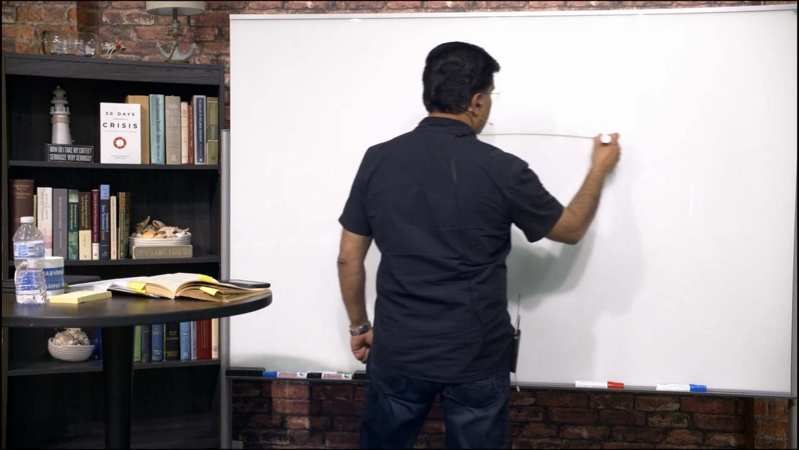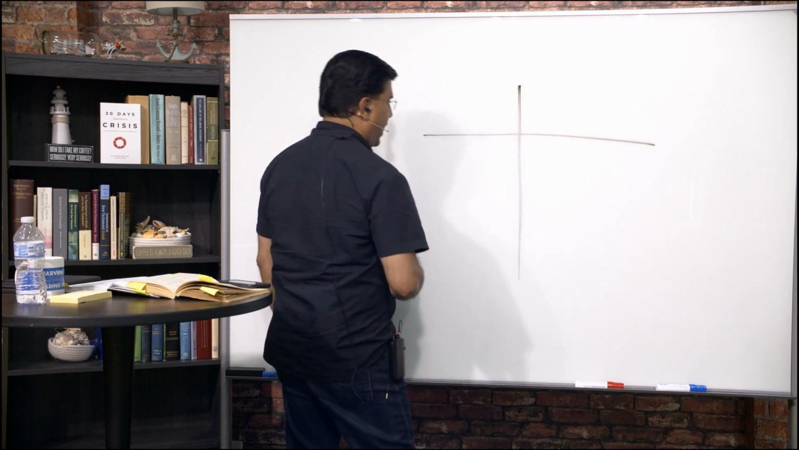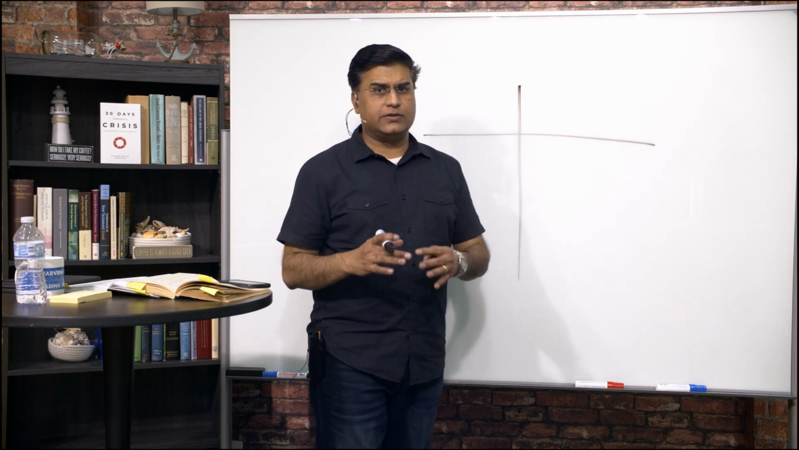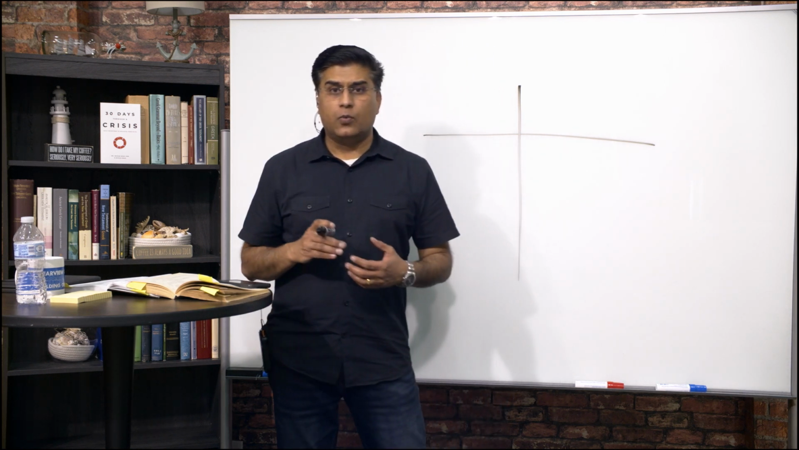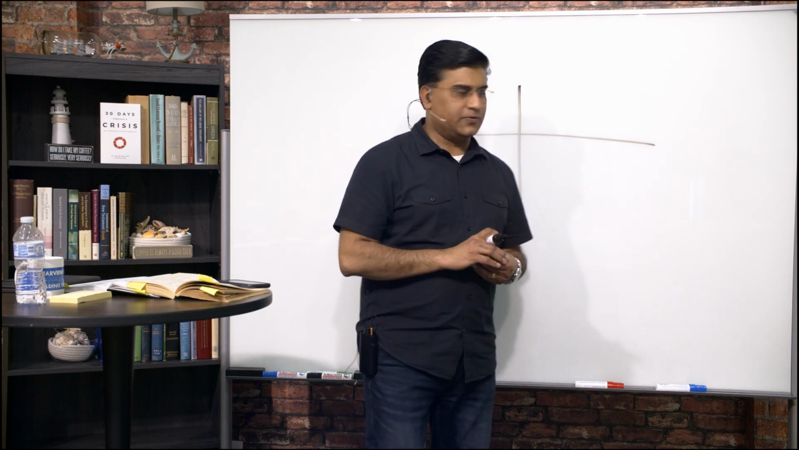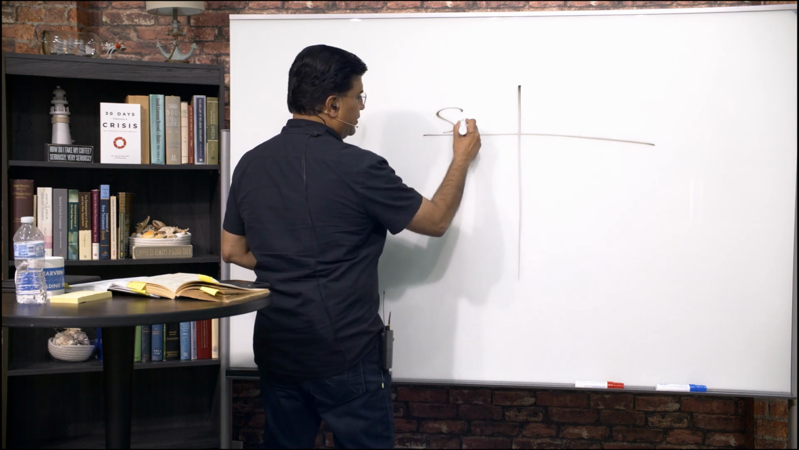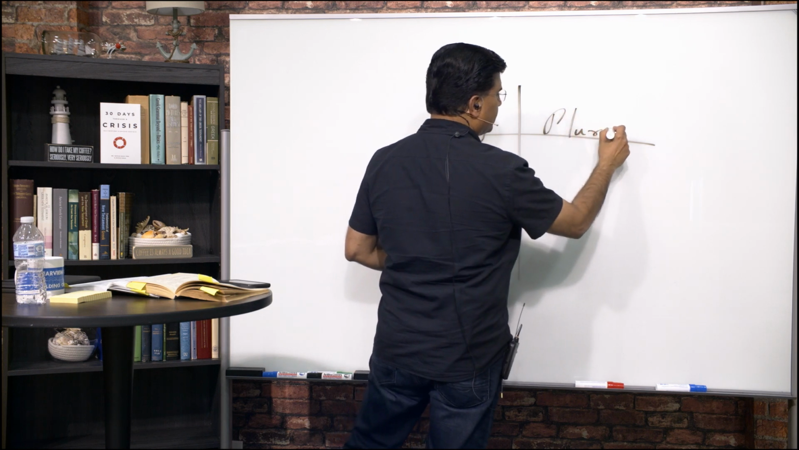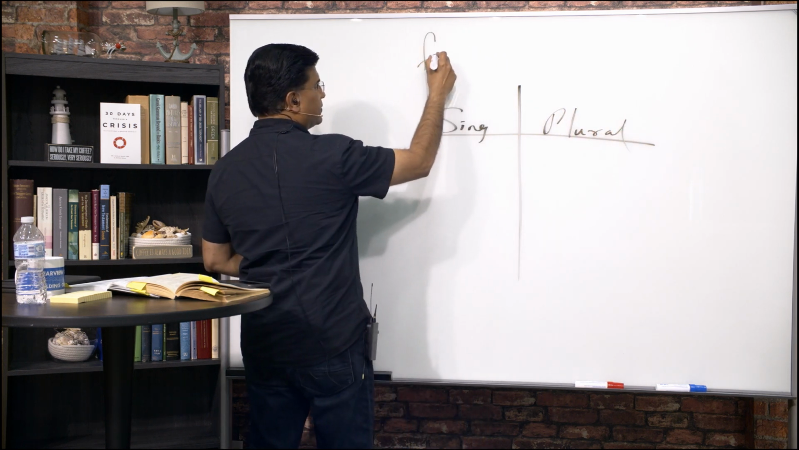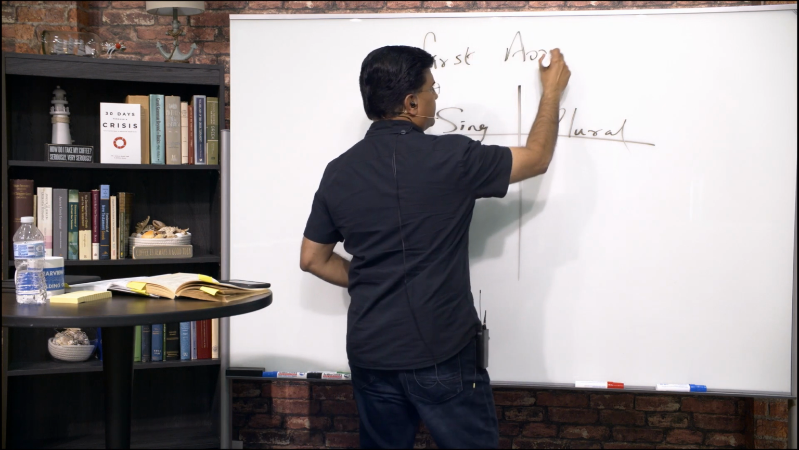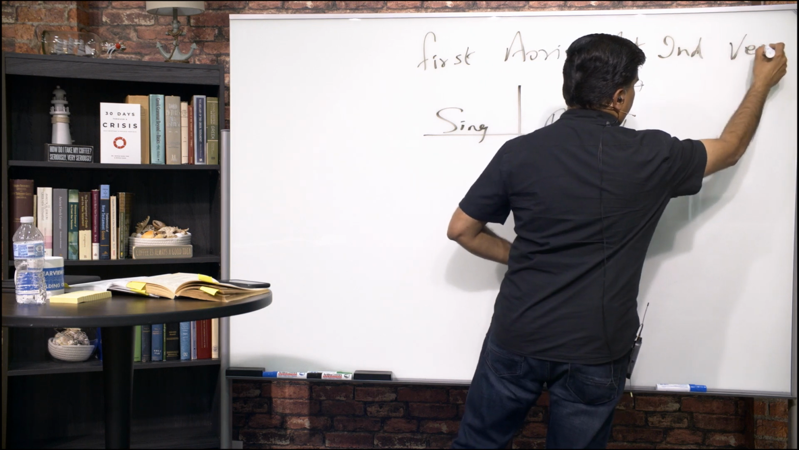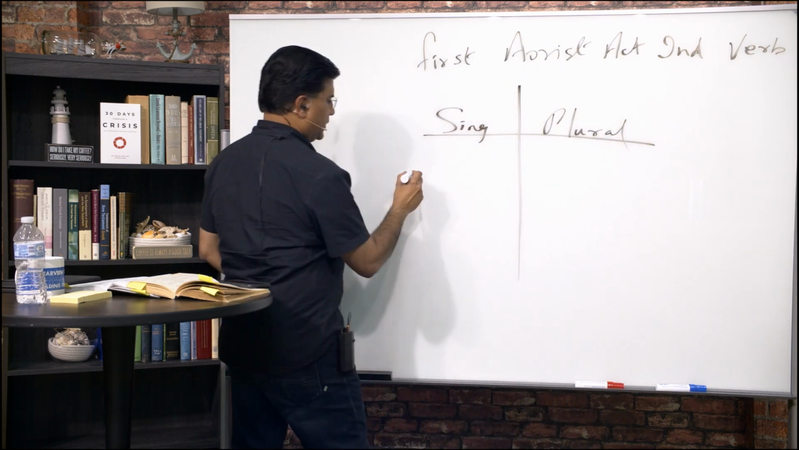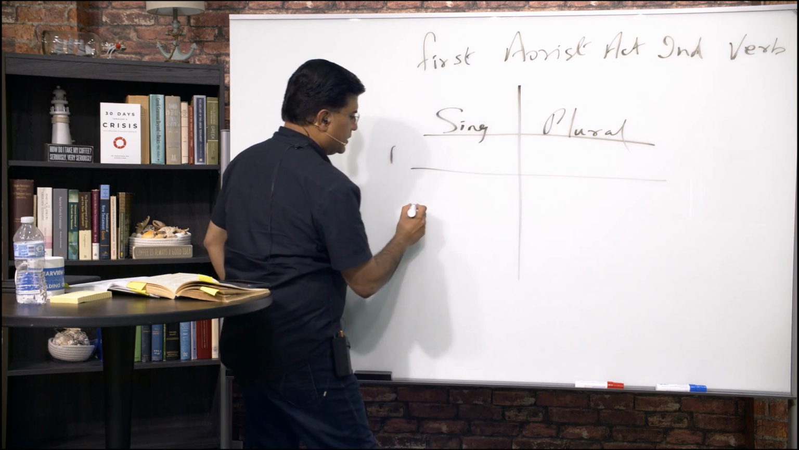So let's draw our paradigm for the first aorist active indicative verb, which is known as the weak aorist, compared to the second aorist we will look at later on, which are known as the strong aorist verbs. So, same way, singular, plural. Okay, we're talking about the first aorist active indicative verb. First person, second person,